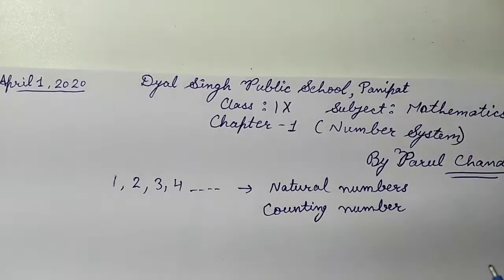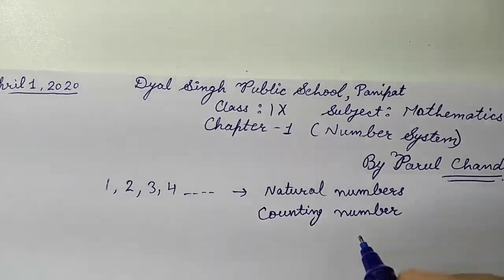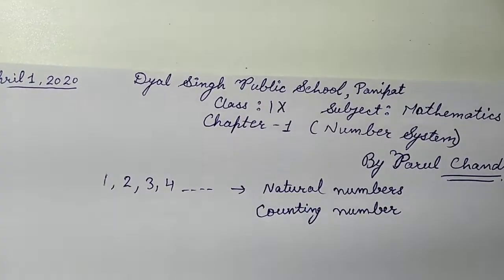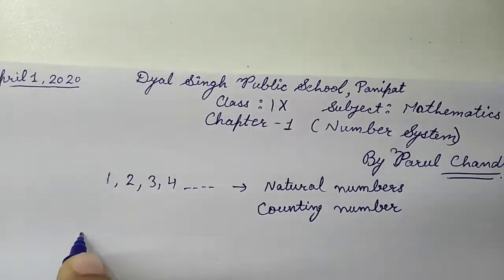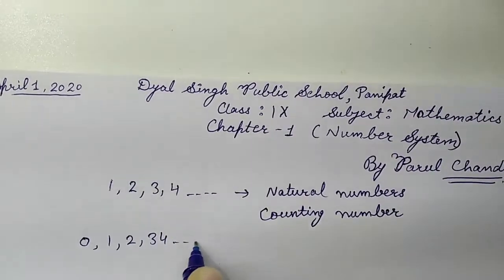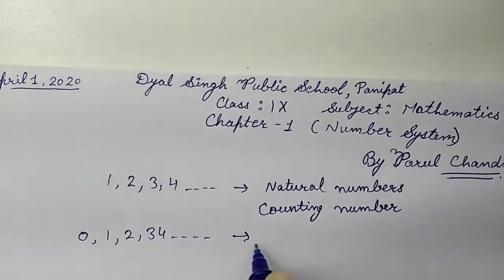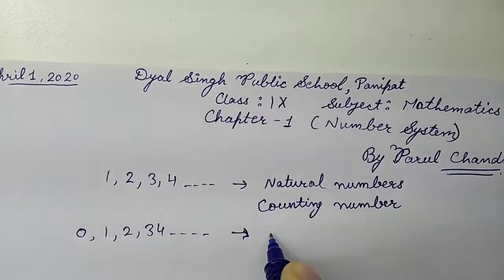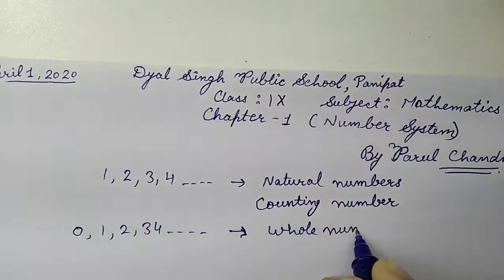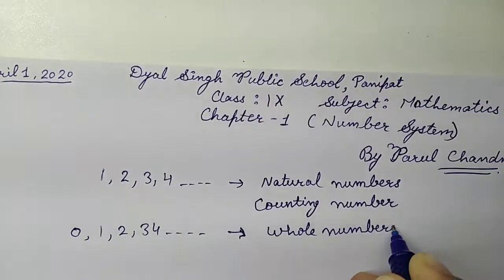After counting numbers, you all very well know what we study next. If we add 0 to these numbers 1, 2, 3, 4, what do we get? These numbers are called whole numbers, right?